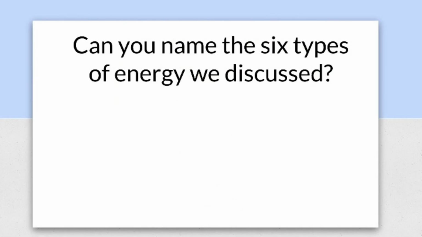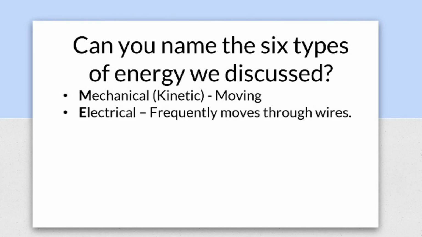Okay, let's review really quick. Can you name the 6 types of energy? And the first one I want you to name is the one where the key word is movement. What would that be? And you already know it. That is mechanical or kinetic energy. That's movement. Now, what is the energy that moves through wires, that powers appliances and computers? That is electrical energy. And what's the energy that allows us to see? It comes from the sun. That is light or radiant energy.